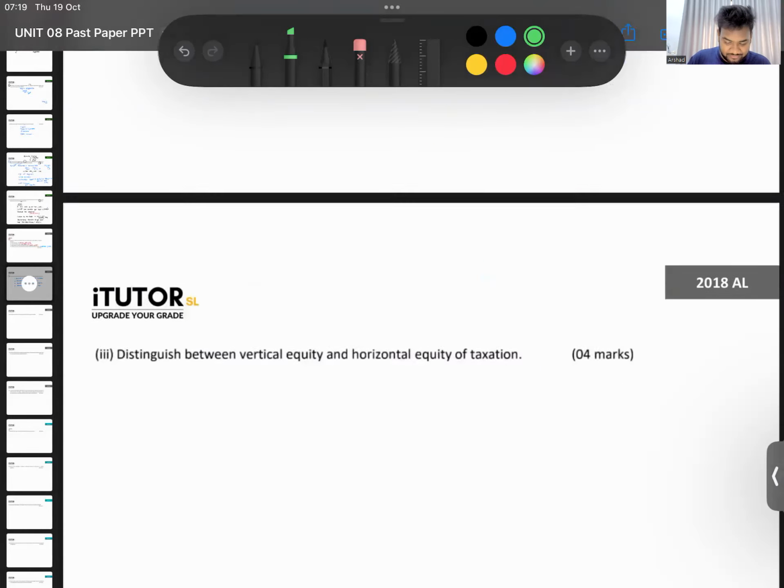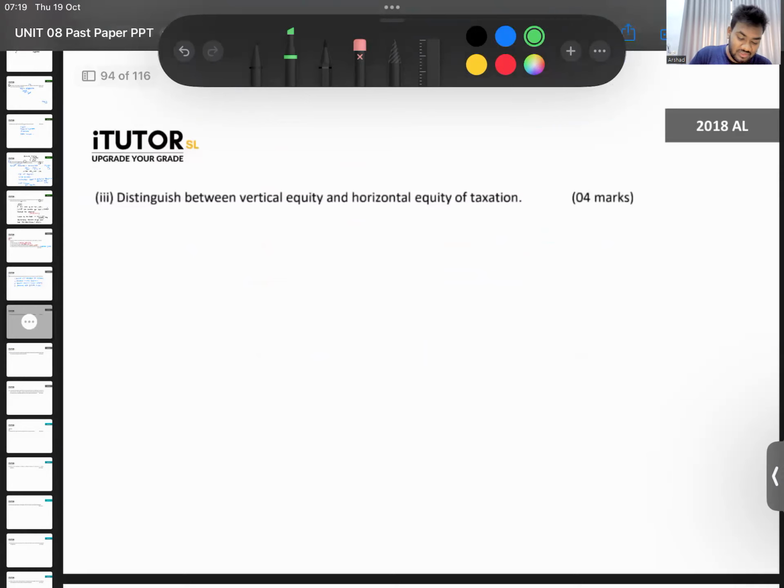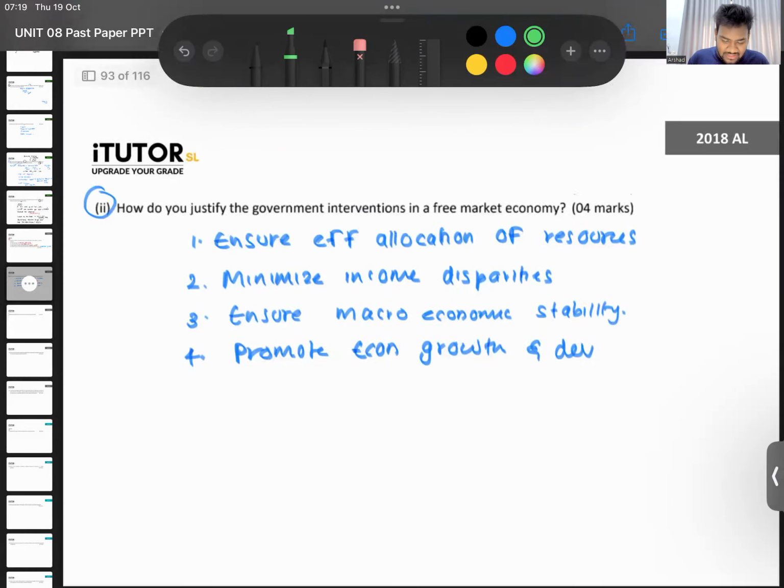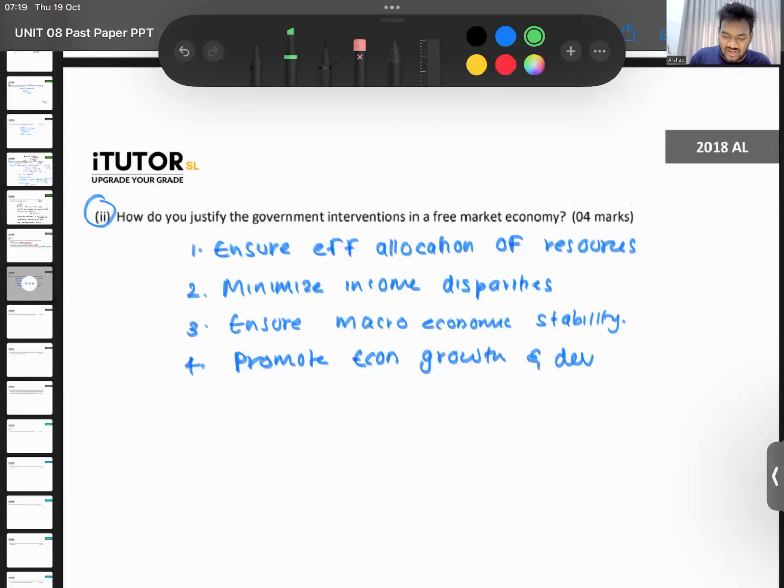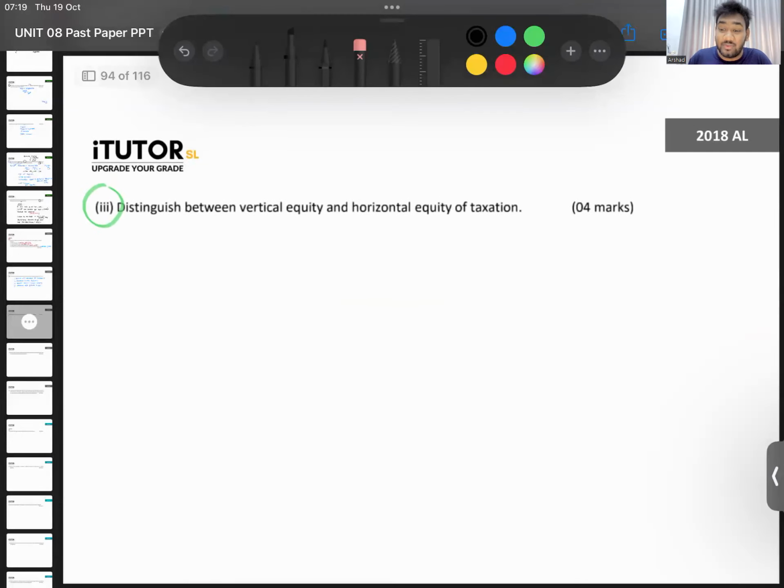That's also easy. We'll go to this. Distinguish between vertical equity and horizontal equity. No, you don't have to explain, guys. They're just asking how do you justify. If you want, you can write maybe one or two lines. Since they are not directly saying state, one or two lines should be perfectly fine. You don't have to write pages and pages of an answer.